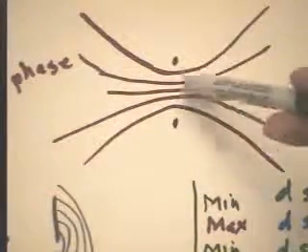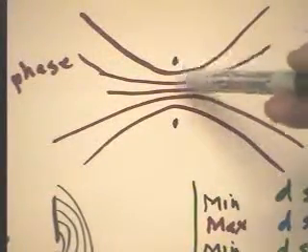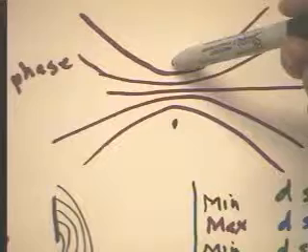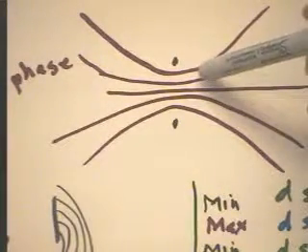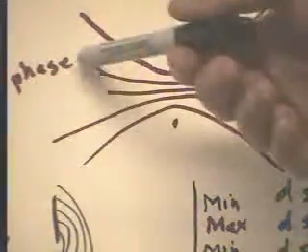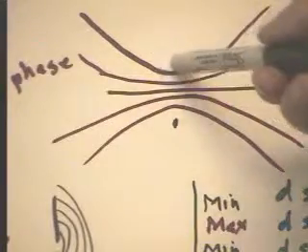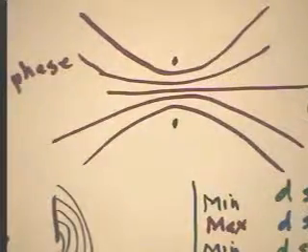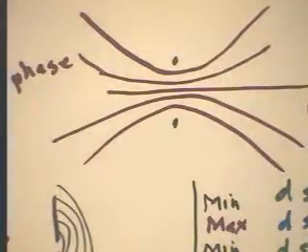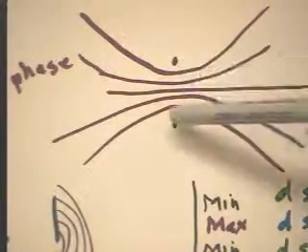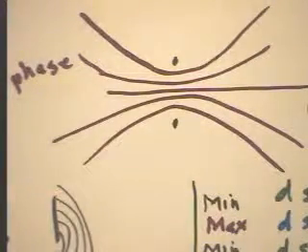Okay? Now, it might be that along this line, the wave that's transmitted from here gets there ahead of the wave that's transmitted from here, but it gets there exactly one wavelength ahead. So that the path difference, the difference between the distance from here to here and here to here, is one wavelength. Okay, so we have the locus of points where the difference of the distance from this point and the distance from this point is always the same. That's the definition of a hyperbola if you remember your pre-calculus.